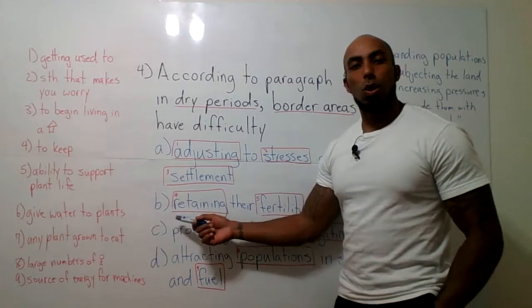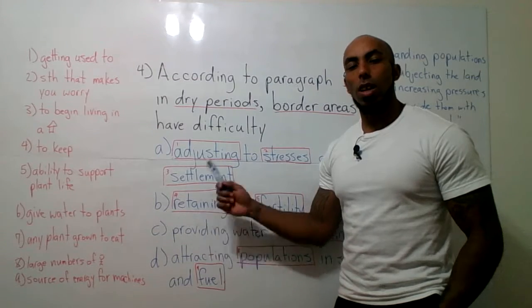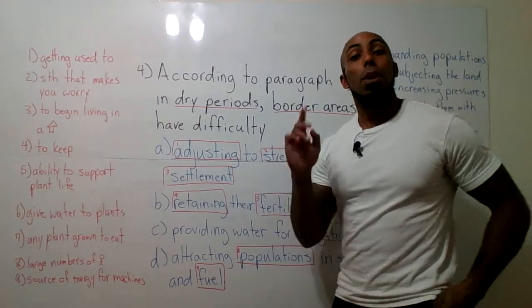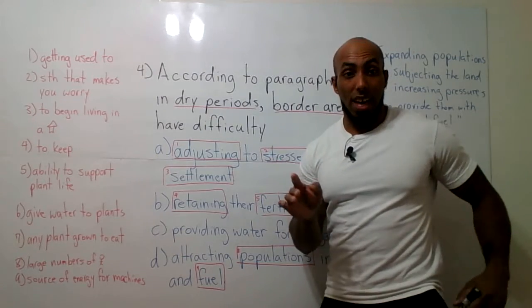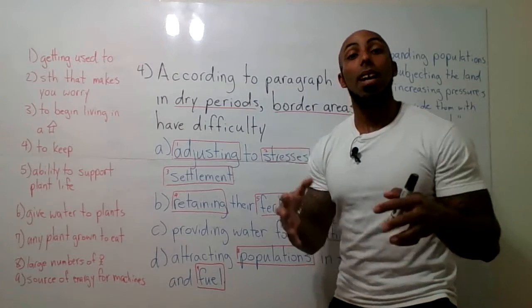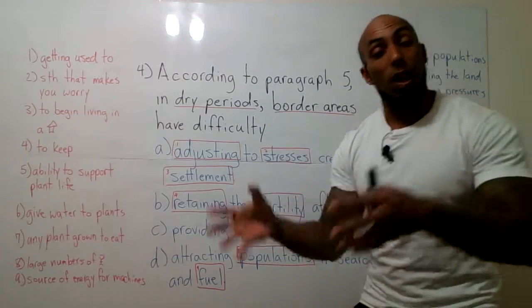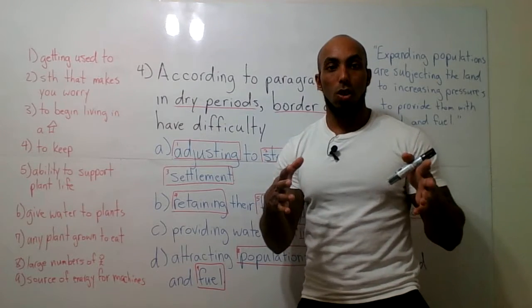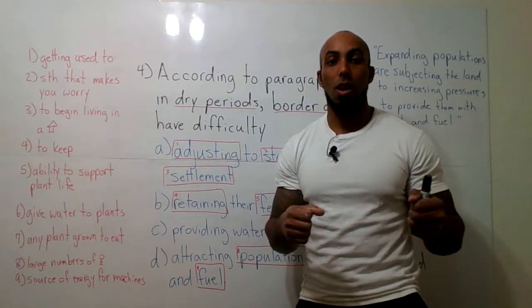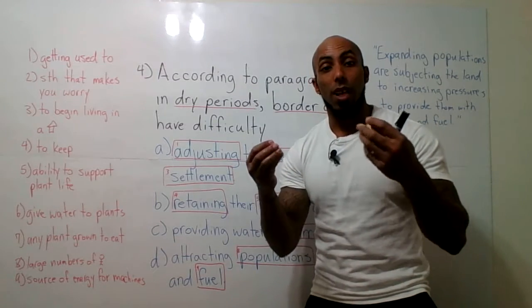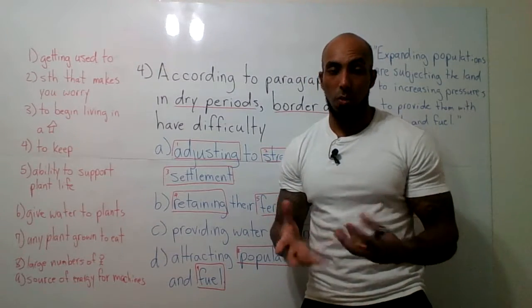Well, as we go through this, we can actually scratch off B because our paragraph 5 ended saying that because humans put stress on the land, the process of desertification happens as a result. So we make desertification because we take resources from the land and then that land doesn't have those resources anymore.